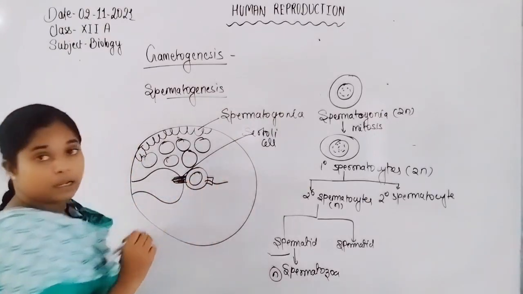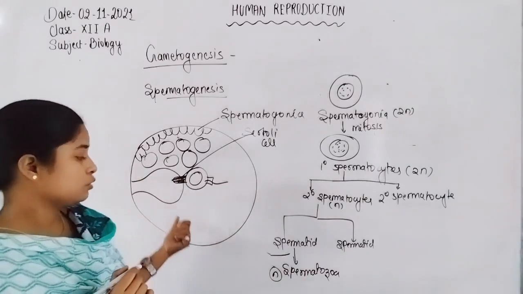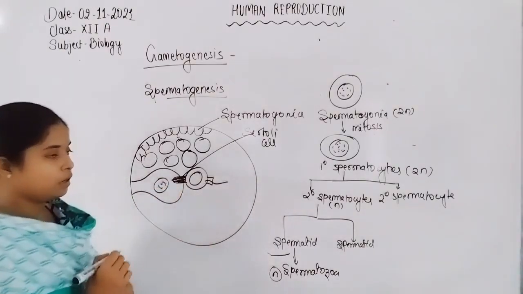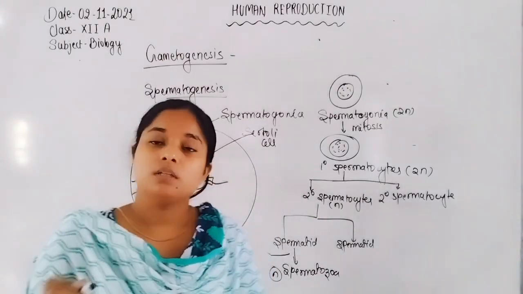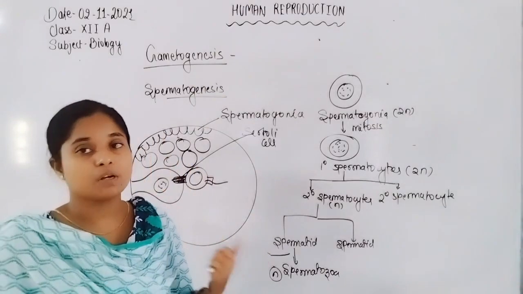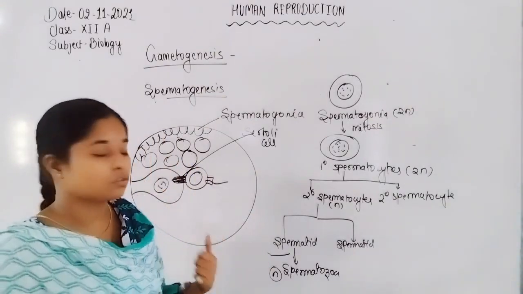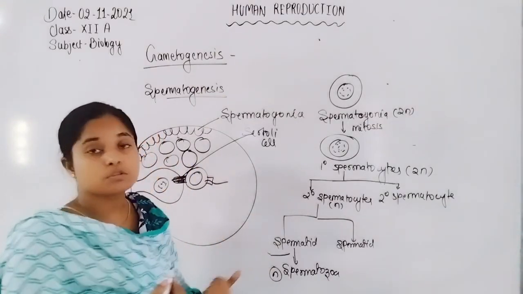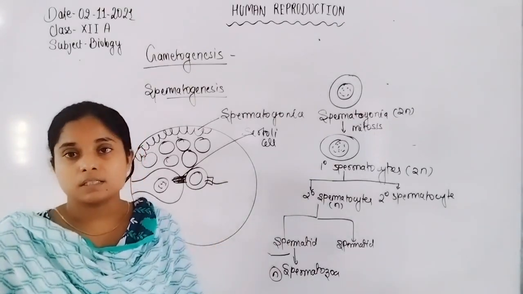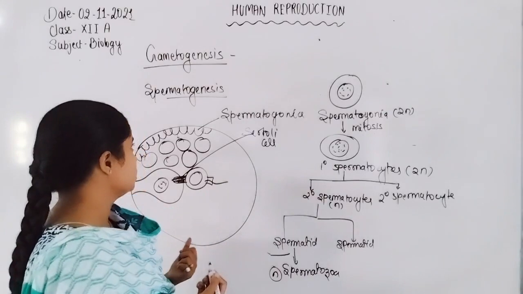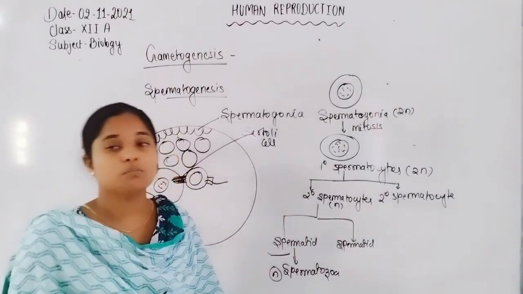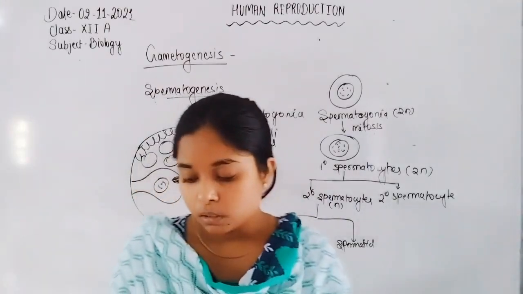Their head gets embedded into the Sertoli cell to get nutrition from the Sertoli cell. When they become fully mature, the sperm are released from the Sertoli cell. This process is known as spermiation. The differentiation of spermatid into spermatozoa is known as spermiogenesis. So these are the points about the spermatogenesis process.